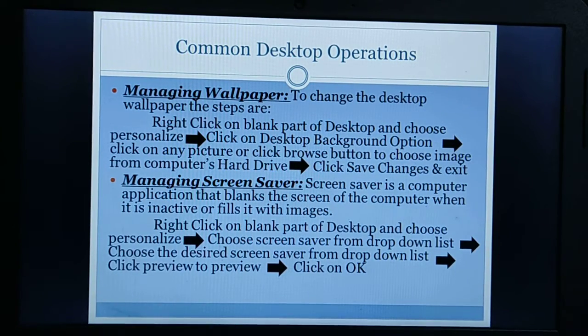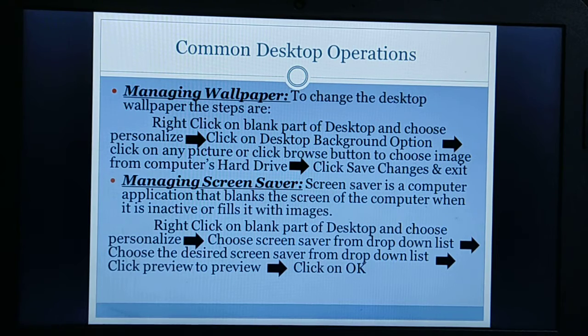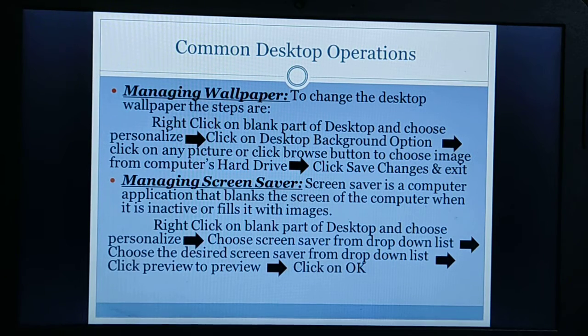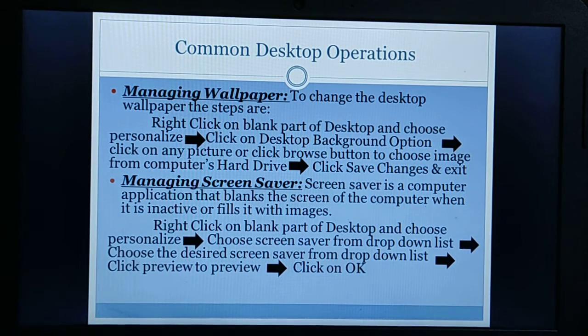Next, common desktop operations. Using the desktop we can do some common operations like managing wallpaper, managing screensaver, etc. So what do we have to do to change the wallpaper? To change the desktop wallpaper, first we have to right click on the blank part of the desktop and choose the personalize option.